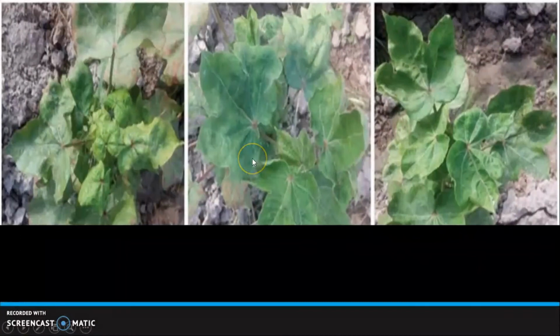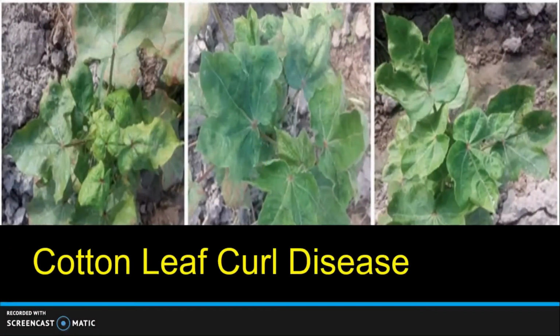Hello everyone. Today I would like to talk about an important disease of cotton, and that disease is cotton leaf curl disease. This disease is very severe on cotton crops, particularly in India, Pakistan and in China. This disease has become severe. So let's begin.